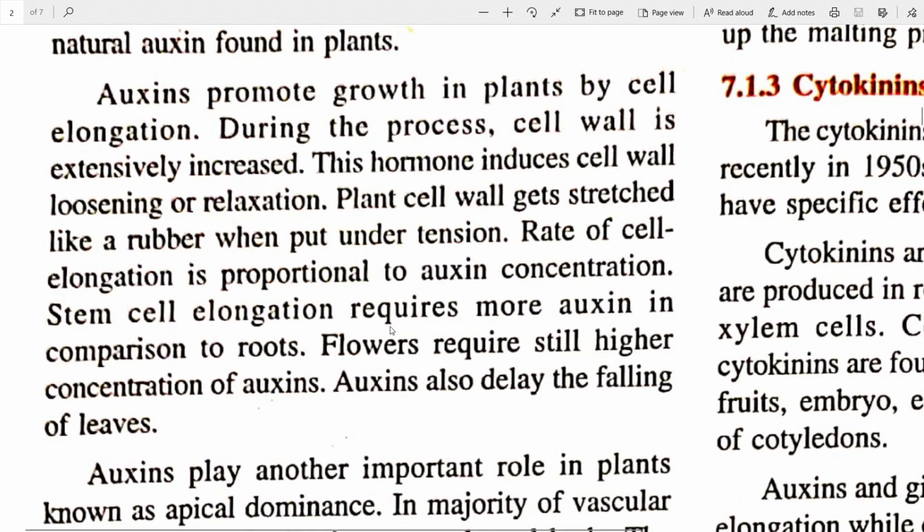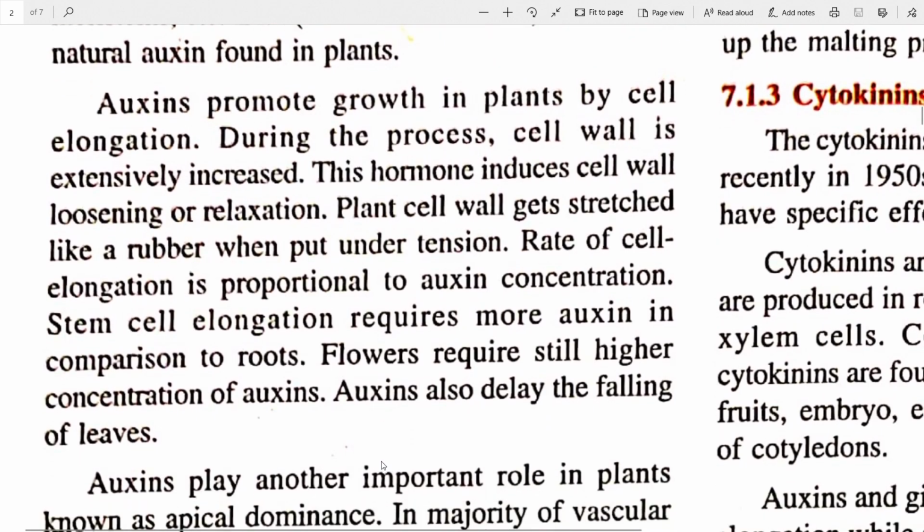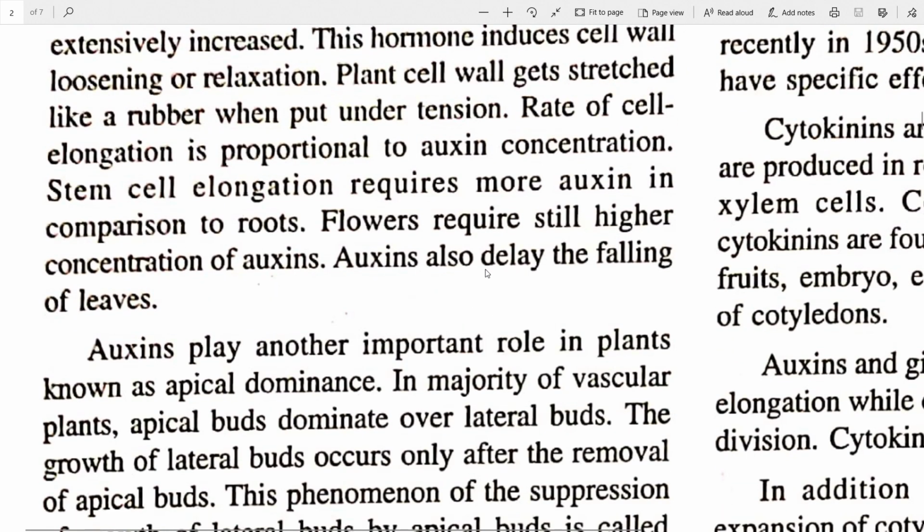In the stem region, the amount required is more in comparison to roots. Flowers require still higher concentration of auxins. Auxins also delay the falling of leaves.